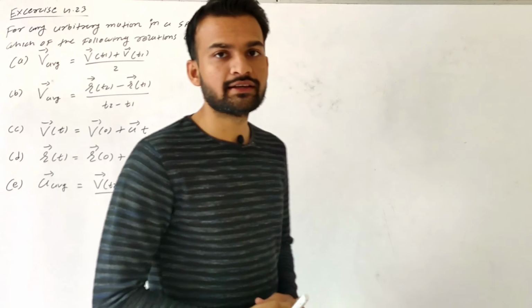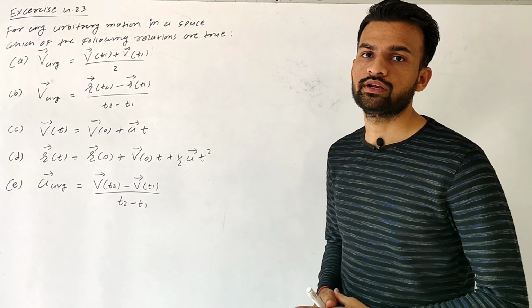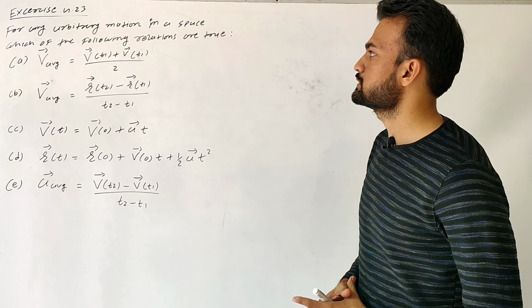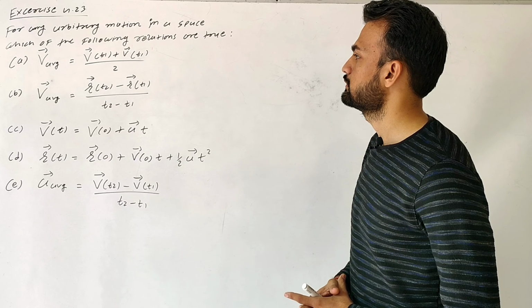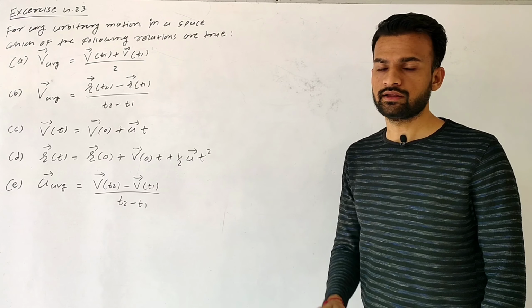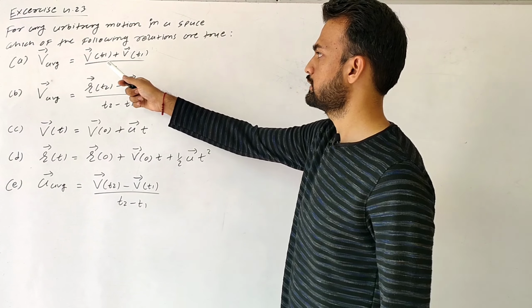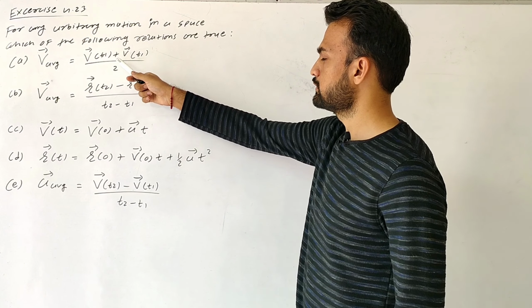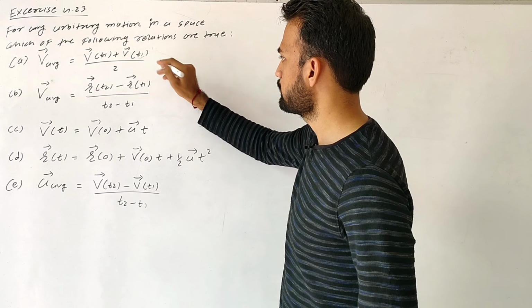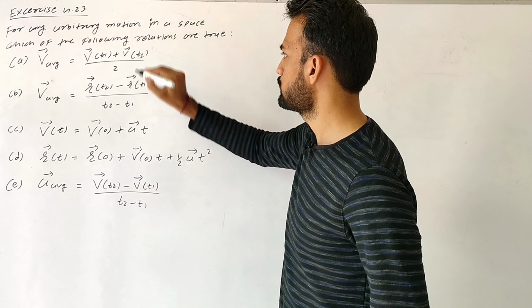Hello students, let's see exercise 4.23. For any arbitrary motion in a space, which of the following relations are true? So first is the equation of average velocity, which is given over here as velocity at time t1 plus velocity at time t2, divided by 2.